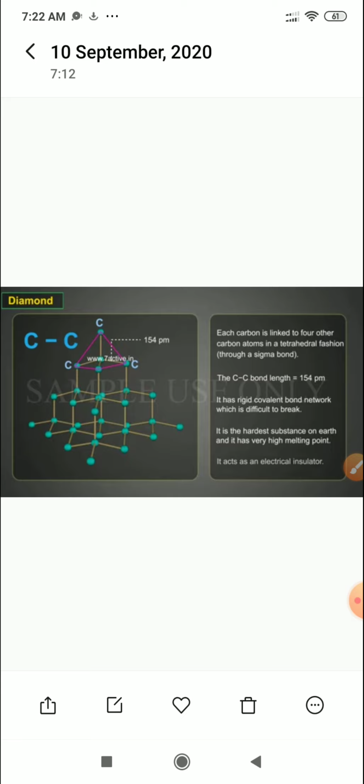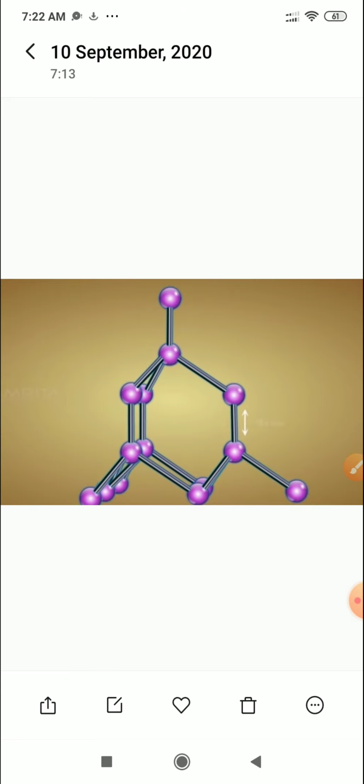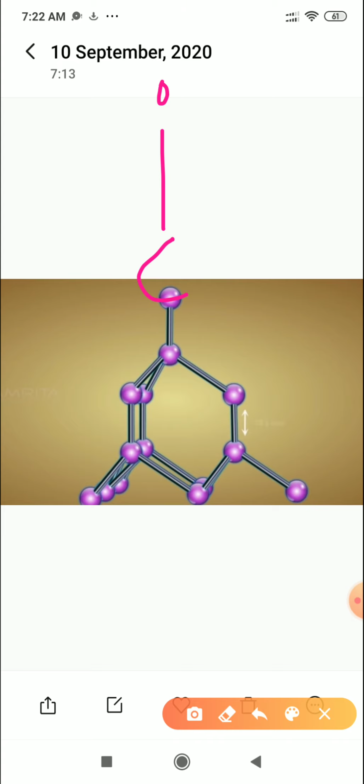Now when we are talking about the structure of the carbon, here you can see the carbon in the diamond. Each and every carbon is attached to the four nearest carbon atoms in a tetrahedral geometry. Each carbon is attached with 4 electrons of the carbon atom. So there are no free electrons found in the diamond.